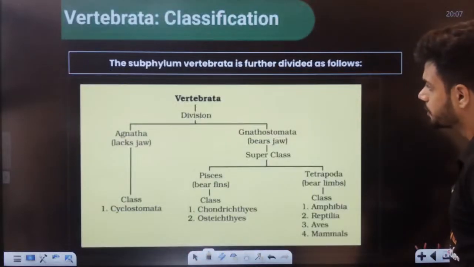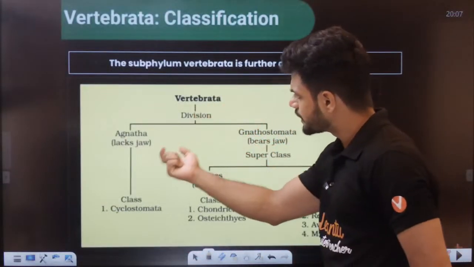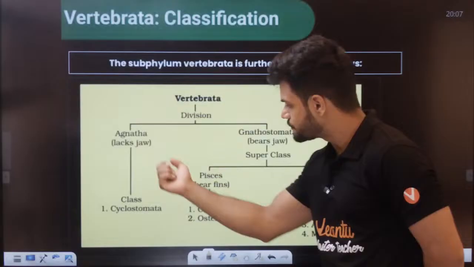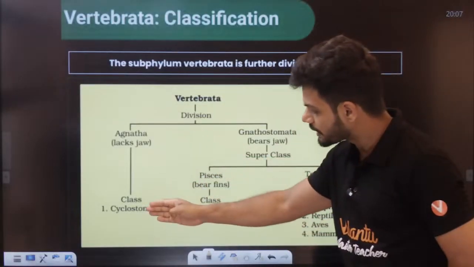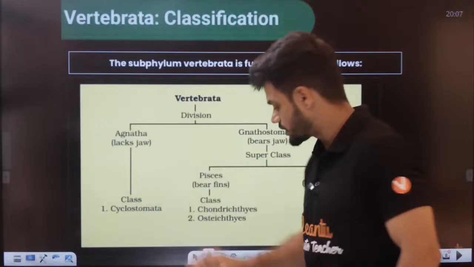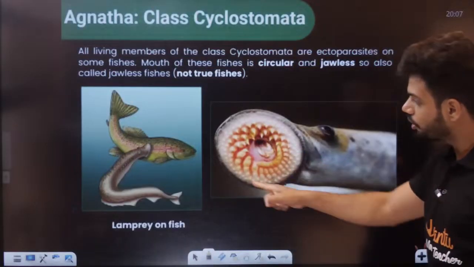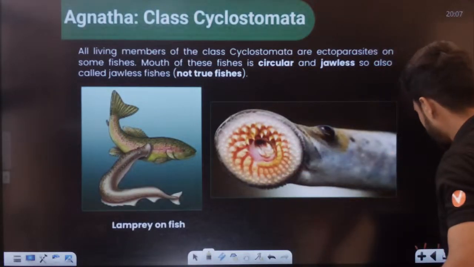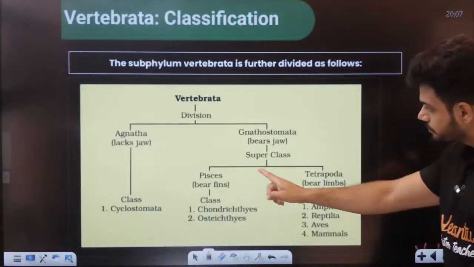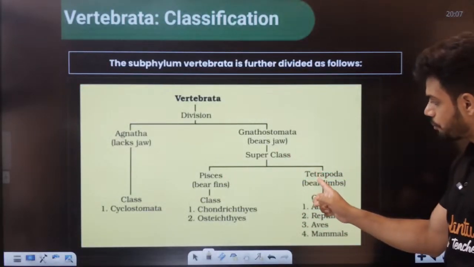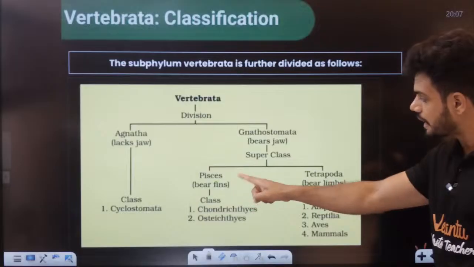Now, under vertebrata, we have agnatha, that is the jawless fish, and we have the jawed fish here. Here we learned about the class cyclostomata. Students, remember cyclostomata? These are the lamprey fishes. Now, under gnathostomata, Pisces and tetrapods were the two different super classes.